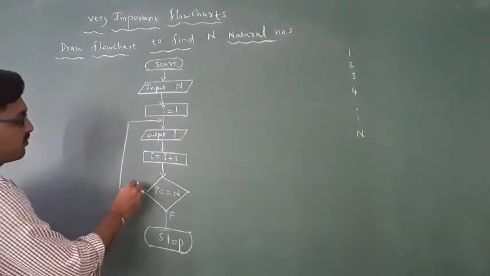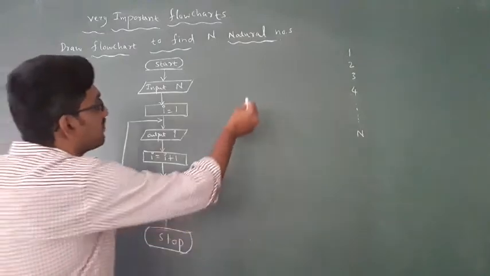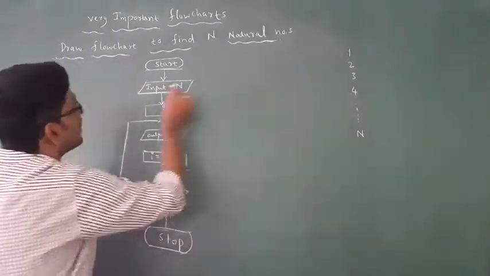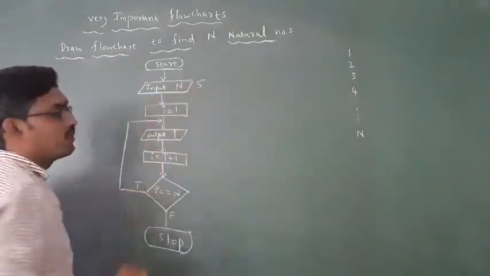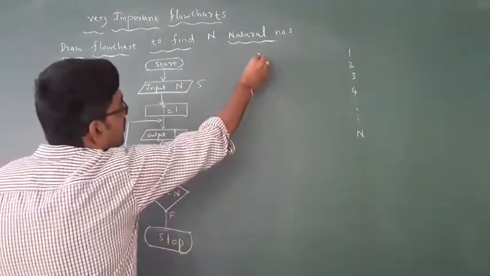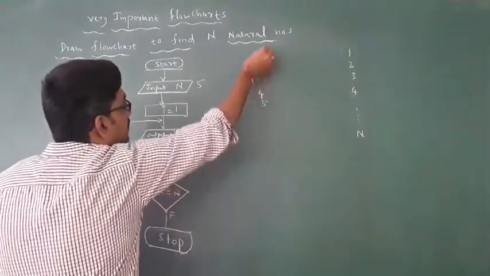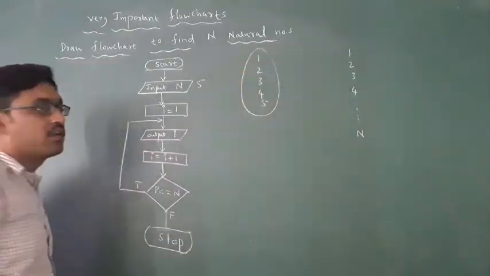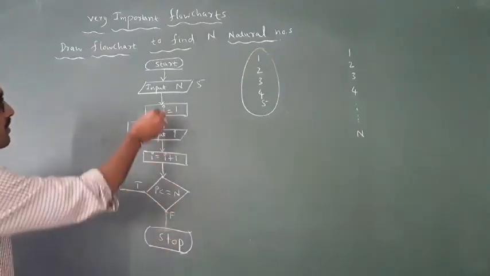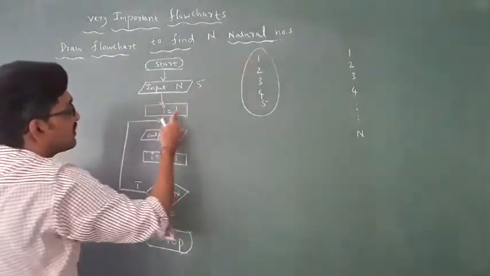Then how will it execute? For example, I am taking 5 numbers. If I give input n as 5, how will it display? 1 2 3 4 5 numbers will be displayed. Give 5 and 5 numbers are displayed. How? First, I equal to 1, always natural numbers start with 1.